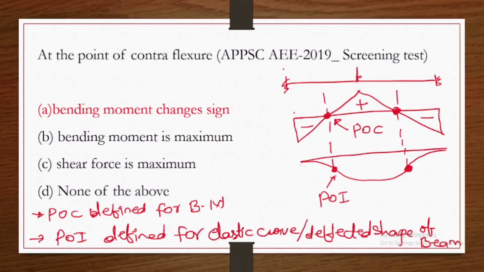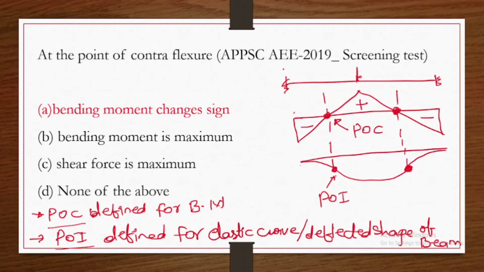Bending moment changes its sign. Now here from the diagram we can say, for example, for a fixed beam with a point load in the middle, the bending moment diagram will be like this. The 2 points wherever the bending moment is 0 or changing its sign, these 2 points are called points of contraflexure. And there is a confusion between point of contraflexure and point of inflection.